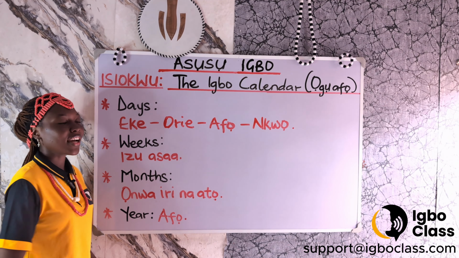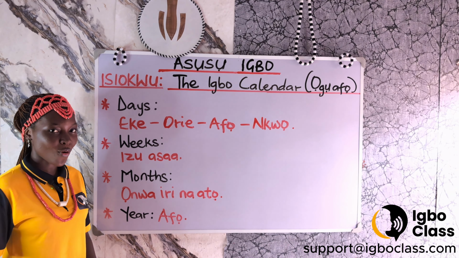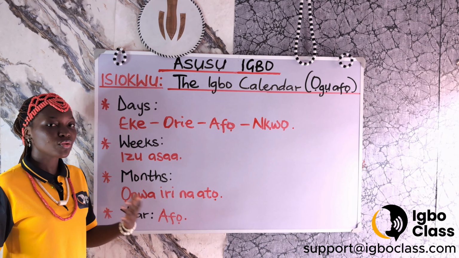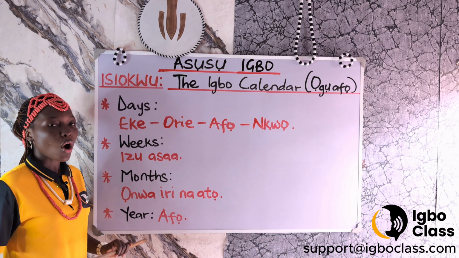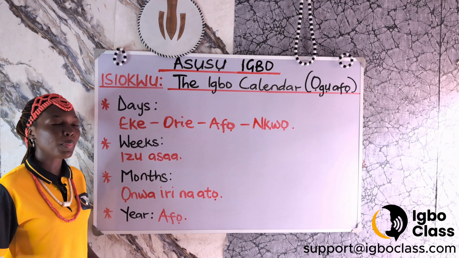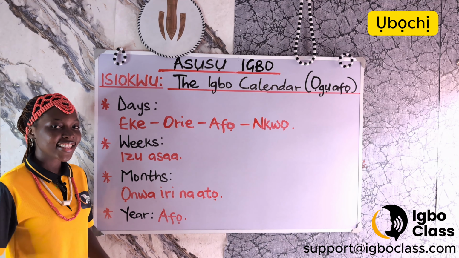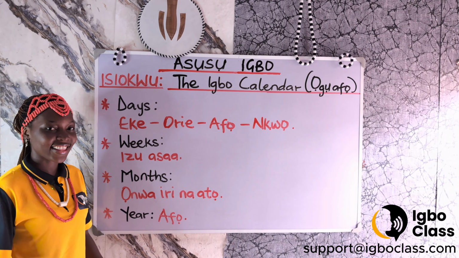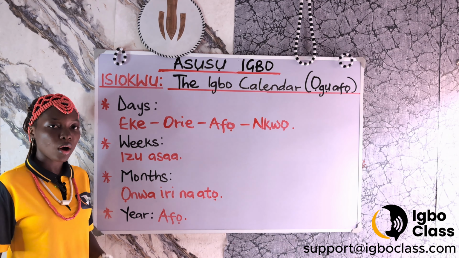The Igbo calendar, which is known as Ogu Afo in the Igbo language. Ogu, that is to read, Afo for year. Ogu Afo for the Igbo calendar. We're starting with the days, Ubochi. We will know how many days are there in the Igbo calendar and what these days are called.